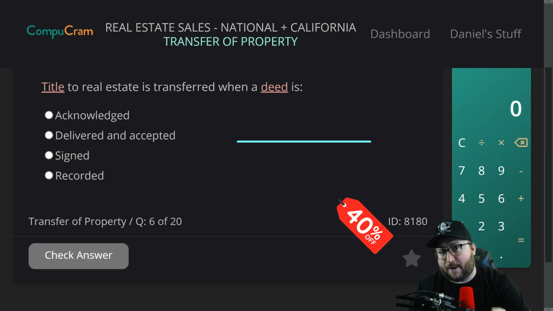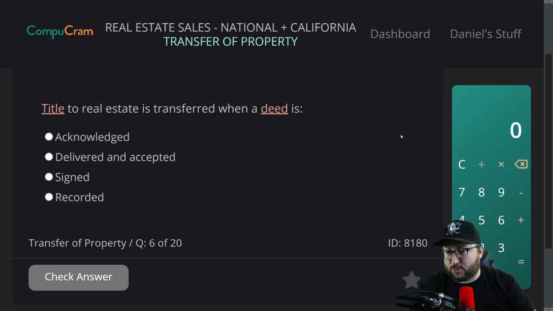Hopefully we don't go 0 for 5 on the next 5. Question 6. Title to real estate is transferred when a deed is A, acknowledged, B, delivered and accepted, C, signed, D, recorded.